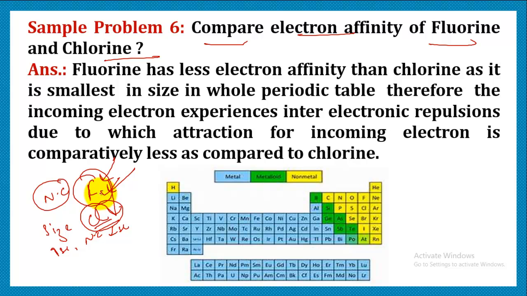The reason being that fluorine is too small in size with very high nuclear charge. Therefore, the incoming electron experiences inter-electronic repulsions, due to which the energy release is comparatively less as compared to chlorine, because attraction becomes quite less in comparison to chlorine.